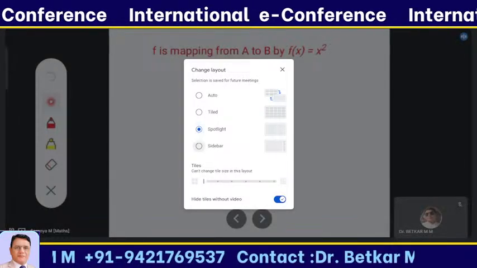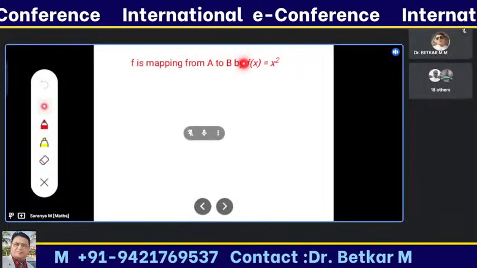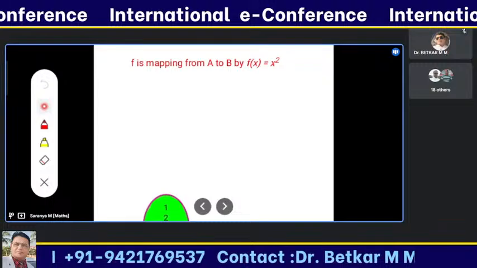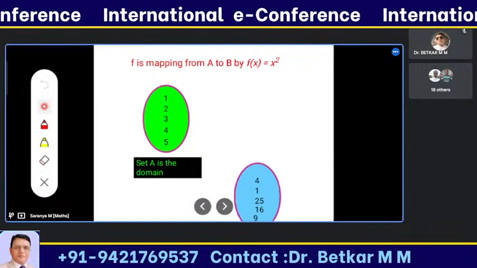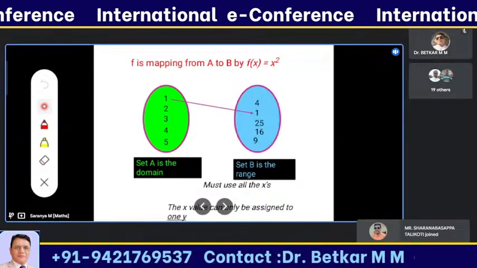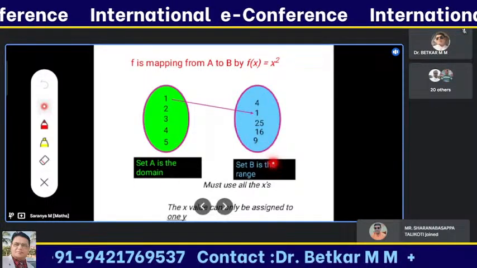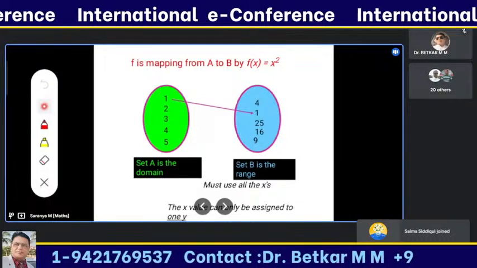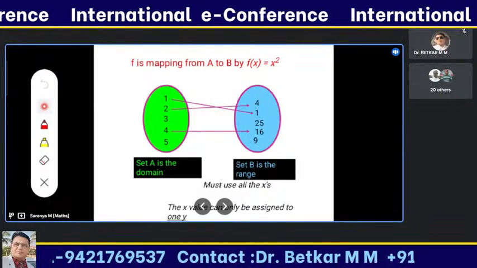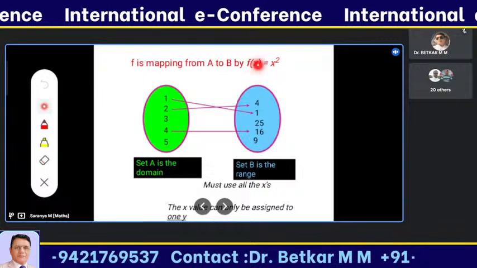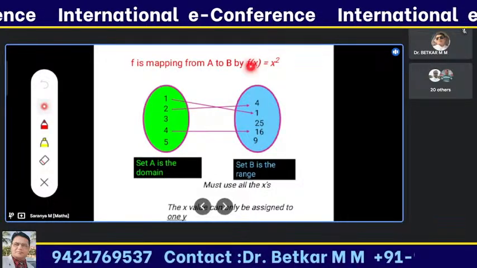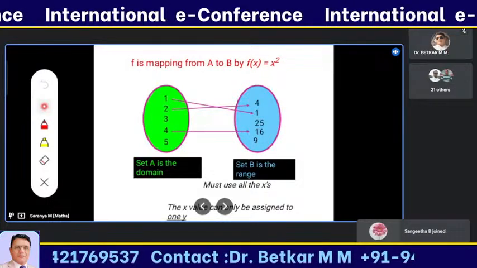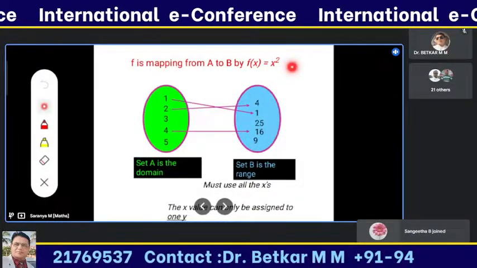I'm taking another example. This is the rule, the relation I'm giving: the function f of x is equal to x square. Let's see if it satisfies the condition of a function. I'm taking two sets. Set A is the domain set and set B is the codomain, also called the range. I'm connecting the element 1 with 1, 4 with 16. When I substitute 1 in x, I get the output 1. When I substitute 2, I get 4. Substituting 3, I get 9, then 16, 25.